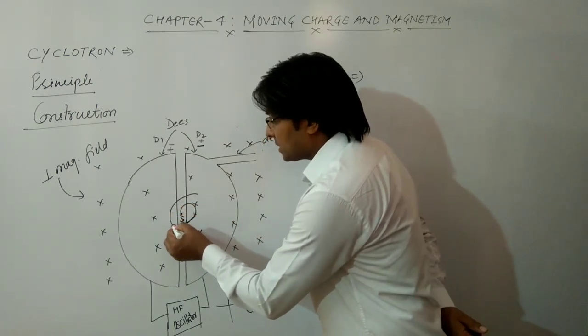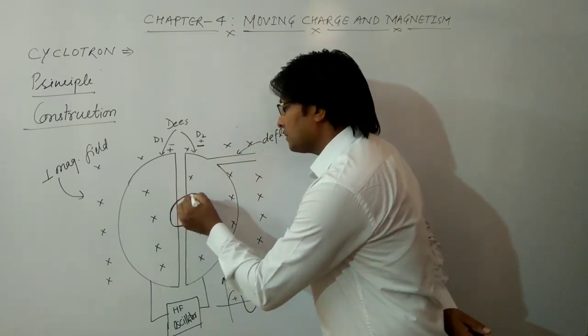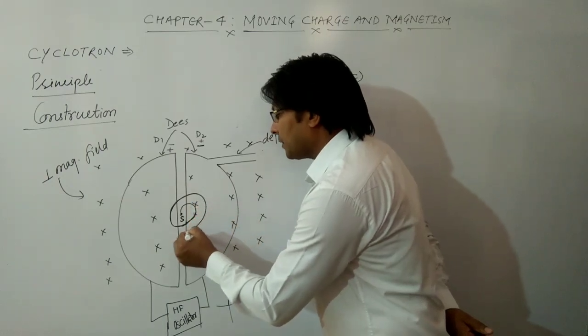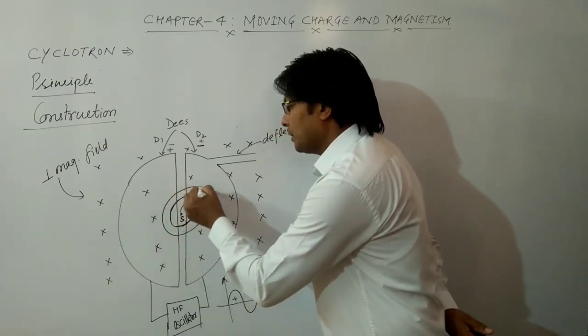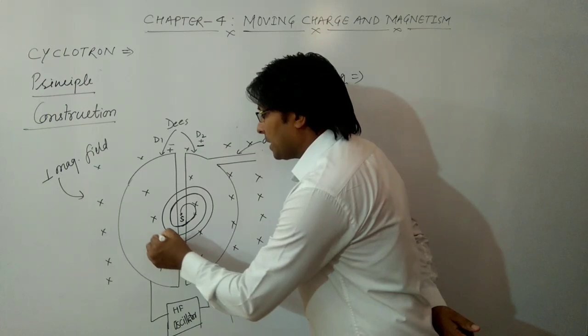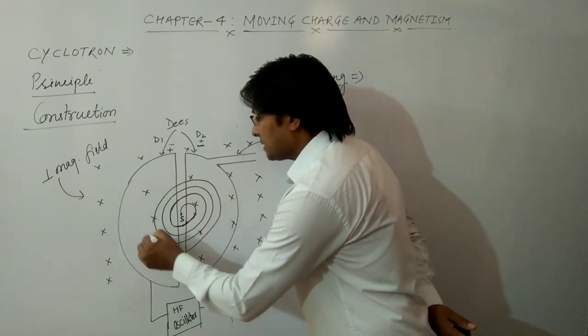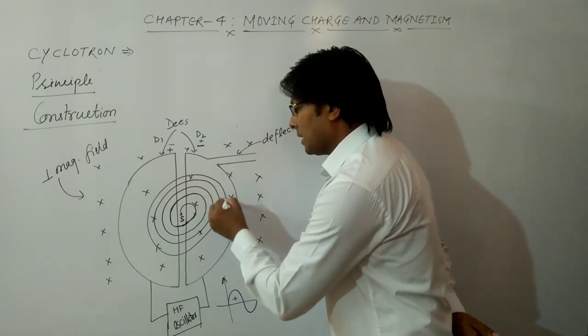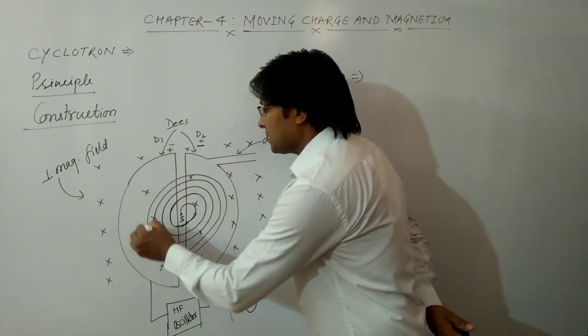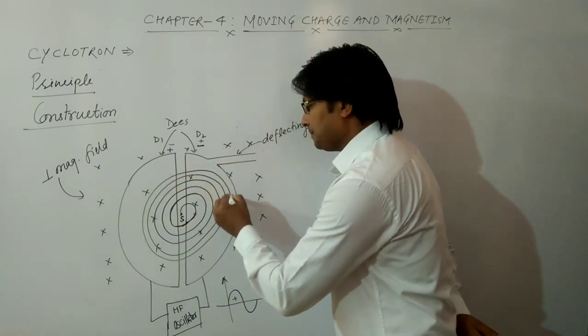Okay, so this is the path of that particle, and after completion of every circular path, this charged particle gets more and more velocity.